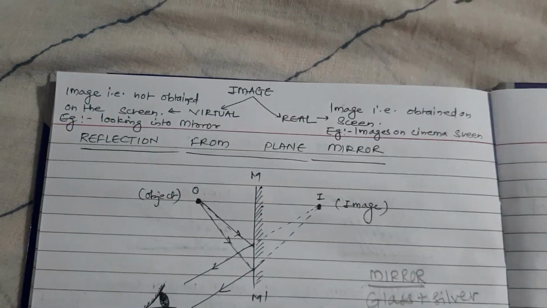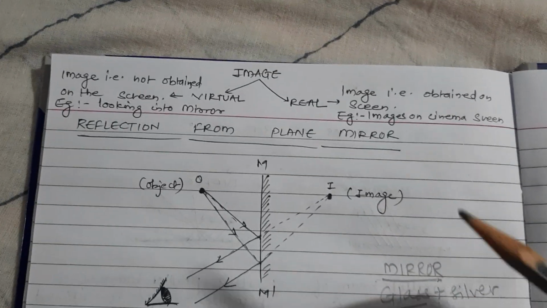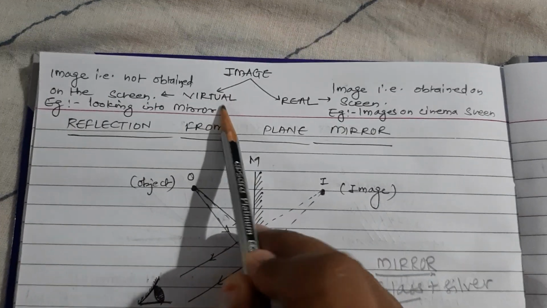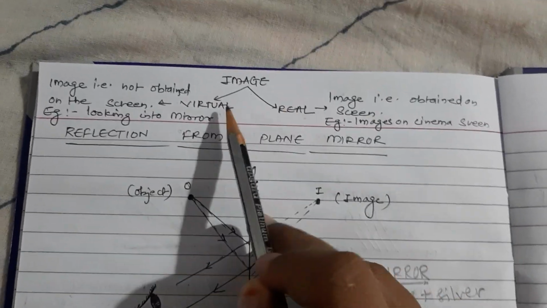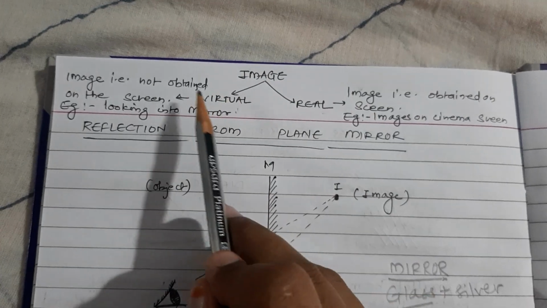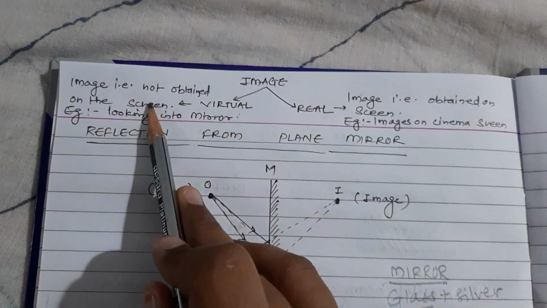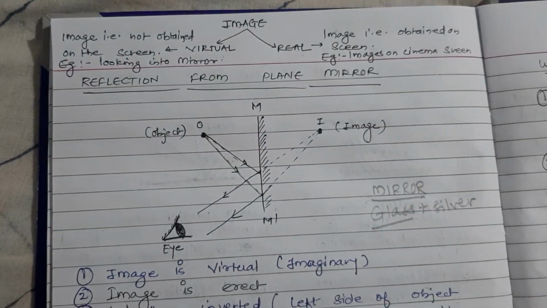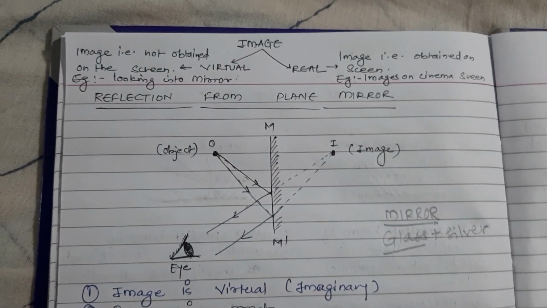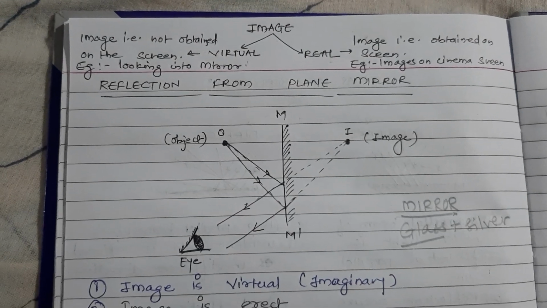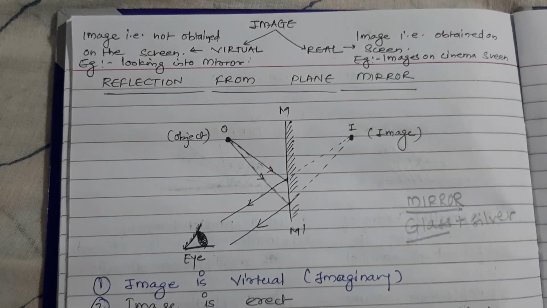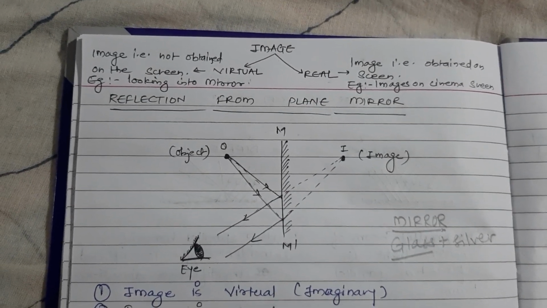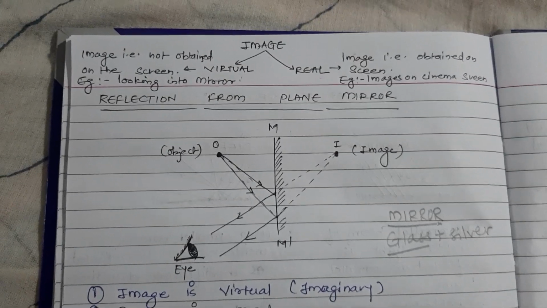Again, before starting with the reflection from the plane mirror, we will study the types of images. There are two types of images. First is virtual and second is real. What do you mean by virtual image? When the image is not obtained on the screen. For example, when you see a mirror while dressing yourself, no image is formed on the screen, that is, no image is formed on the mirror. It will seem as if an image of you is standing behind the mirror, right?